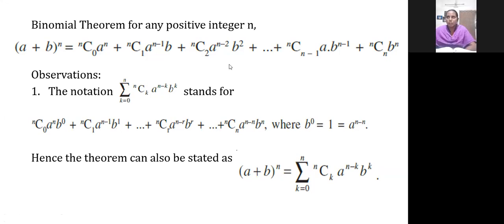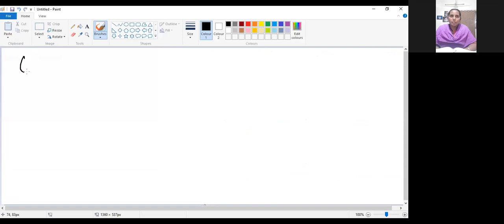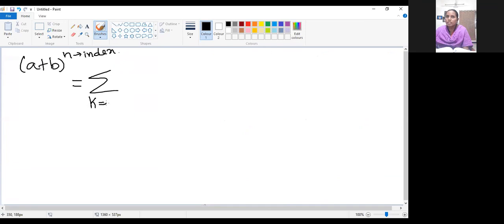So this binomial theorem means, as I said, a plus b whole power n. The n value is the index. The n value can be replaced with any number, so it is a general format. Summation is used because the plus sign is indicated between all the terms. So summation, one variable k from 0 to n. That is, n objects are there. We are selecting 0 objects, 1 object, 2 objects, up to n objects. So from 0 to n, the limit is given. We are starting from 0 only.